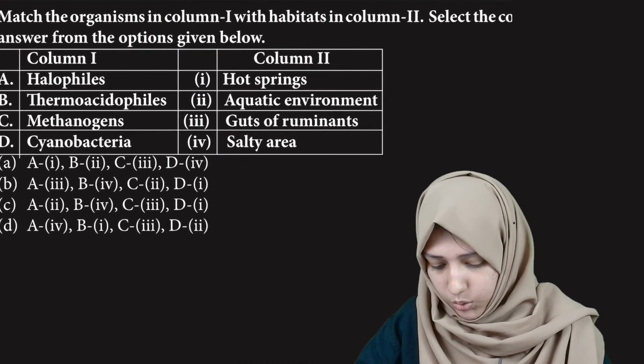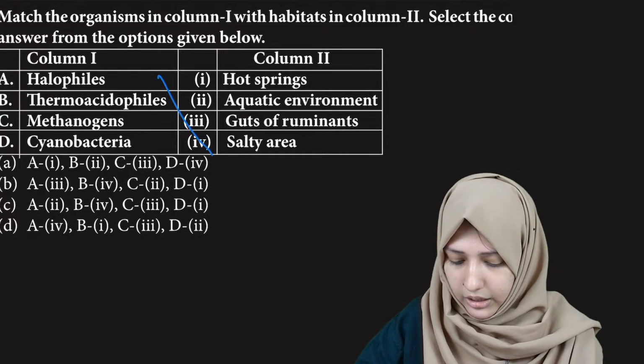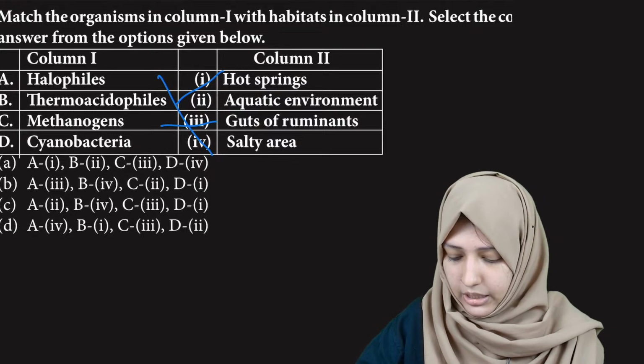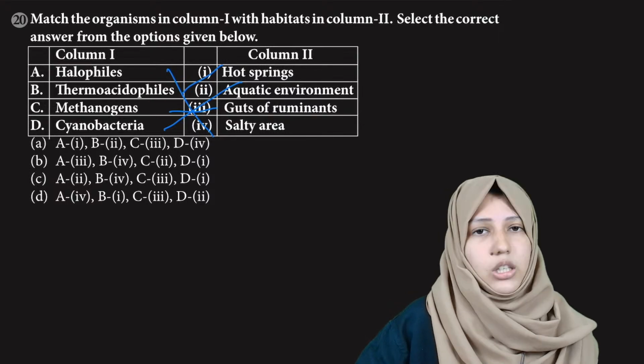Now, this one too. Halophiles are found in salty areas, thermoacidophiles in hot springs, methanogens in the gut of ruminant animals, and cyanobacteria in aquatic environments. Then you just see the options.